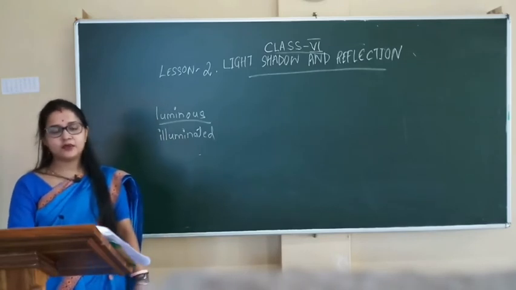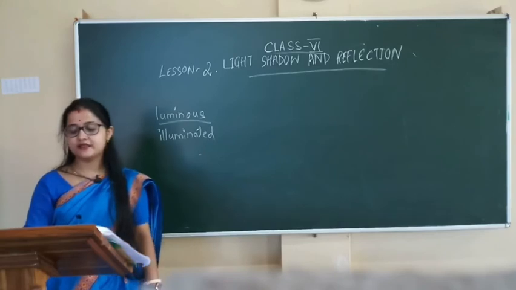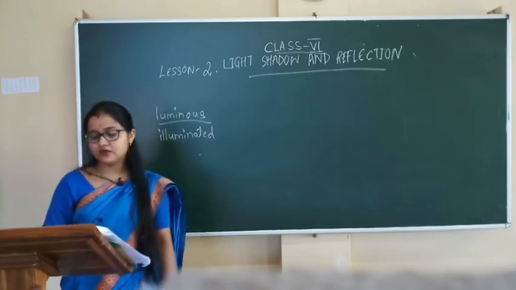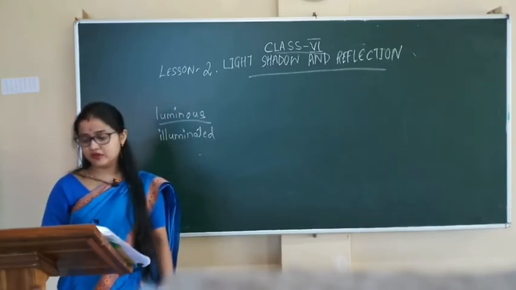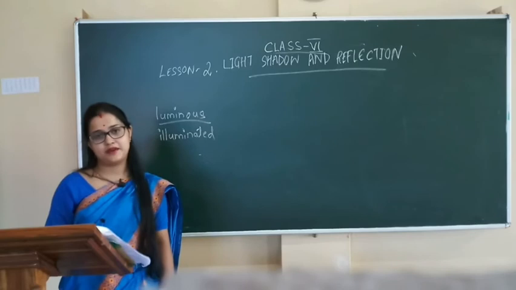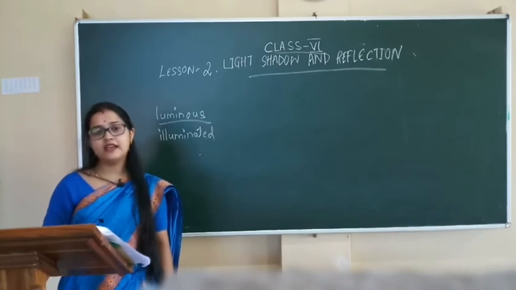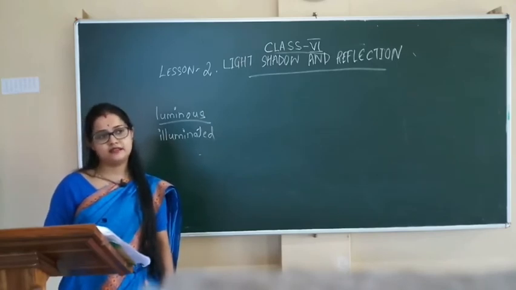When the earth comes exactly in between the sun and the moon, the shadow of the earth falls on the moon. This is known as a lunar eclipse. During a lunar eclipse, the moon does not appear bright but has a reddish color. A lunar eclipse occurs on a full moon day.